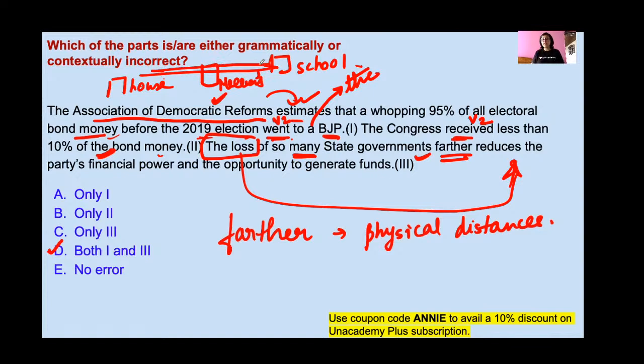That's why we will not use farther here, because we are not talking about any physical distance. So here we will use further. Like, do you have any further question? So further reduces the party's financial power and the opportunity to generate funds. So the right answer is 1 and 3. The error was in part 1 and in part 3.